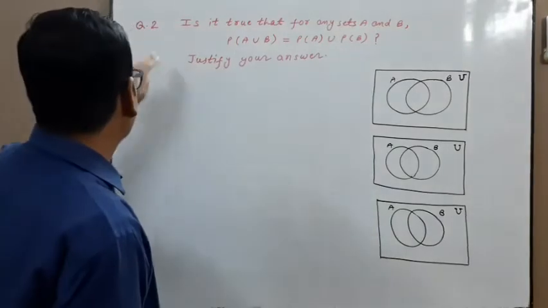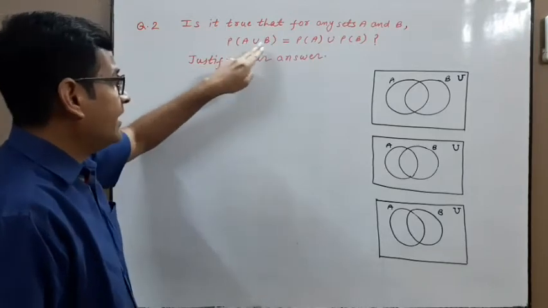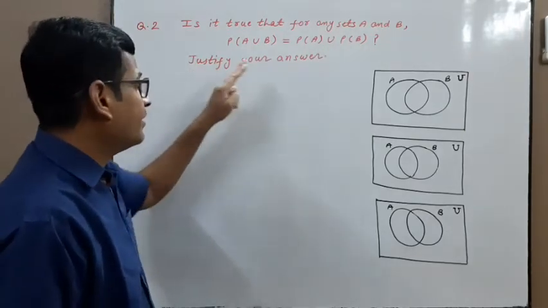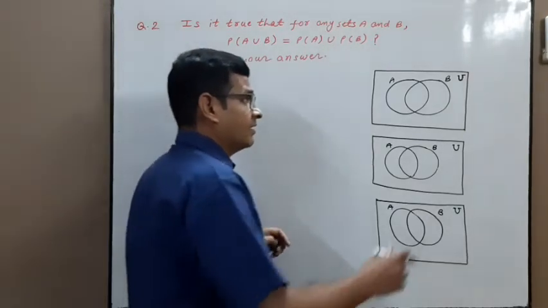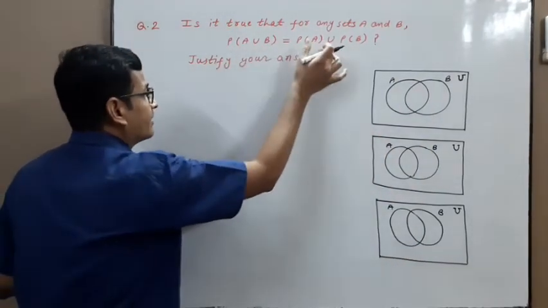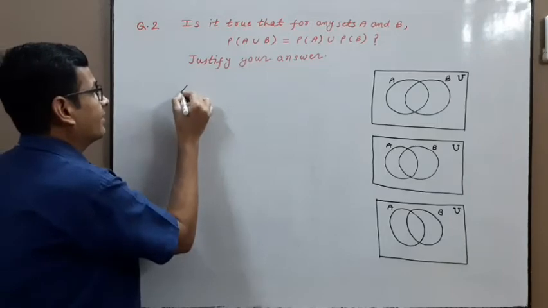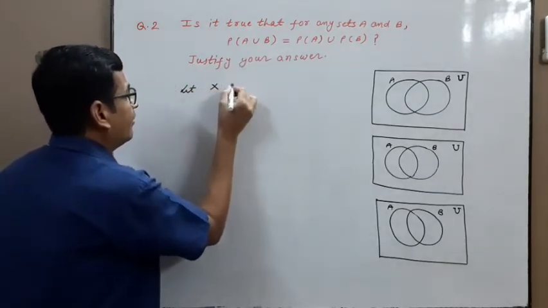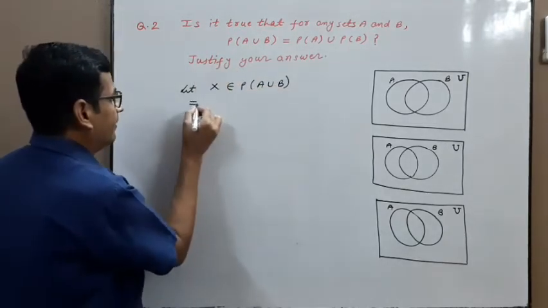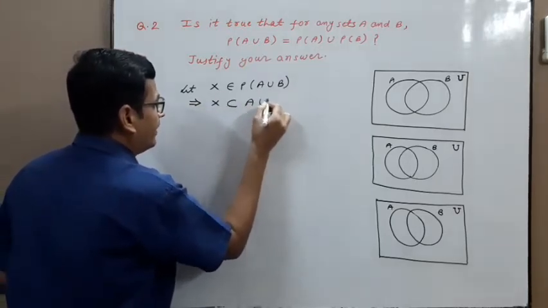Next problem. Is it true that for any sets A and B, power set of A union B is equal to power set A union power set B? Justify your answer. Normally the first step to show this equal to this, means this set is a subset of this set or this set is a subset of this set. So let X belong to power set of A union B, implies X belongs to this, means X is a subset of A union B.